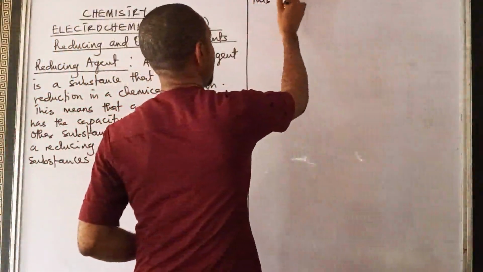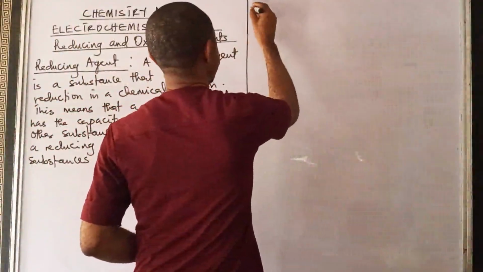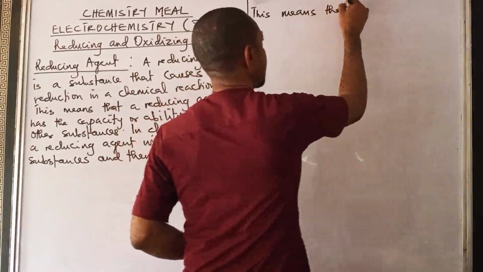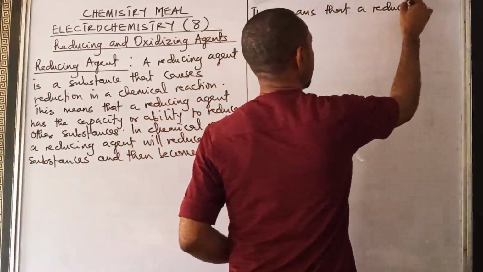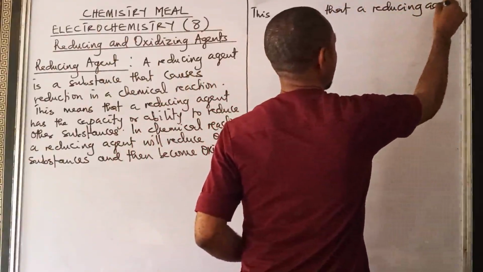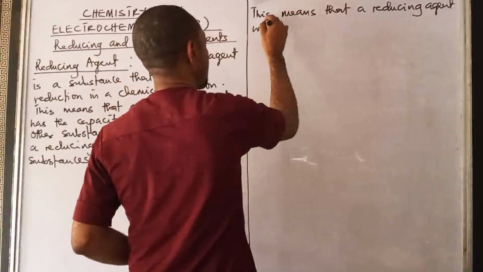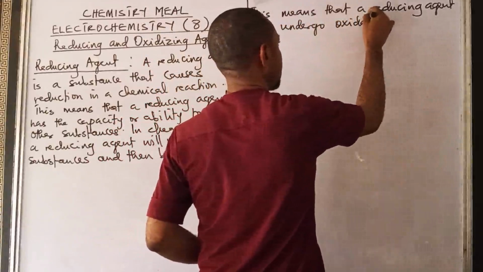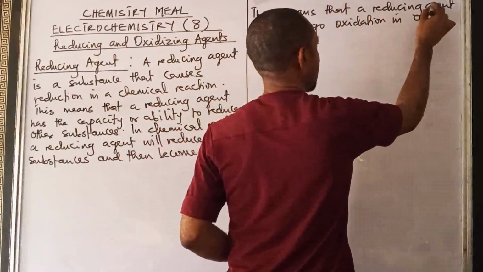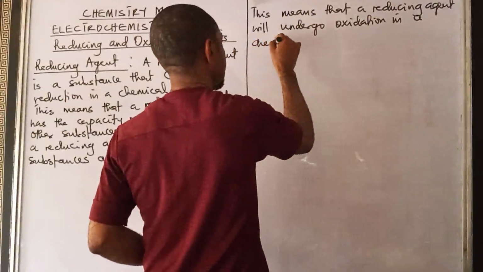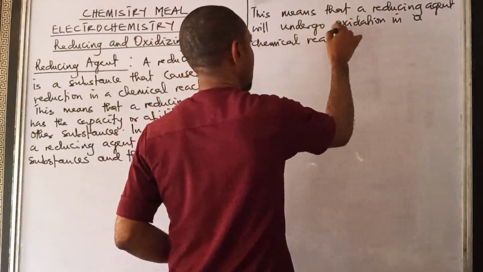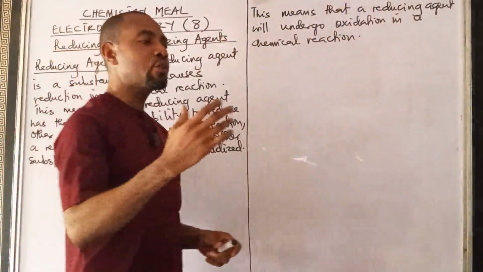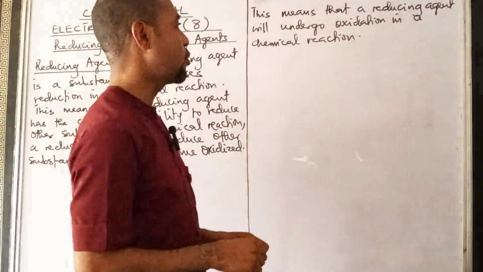So this means that a reducing agent will undergo oxidation in a chemical reaction. Now, reducing agents are good electron what? Donors. They are good electron donors. So we say that reducing agents are good electron donors.